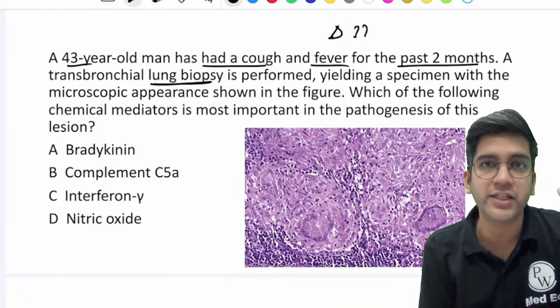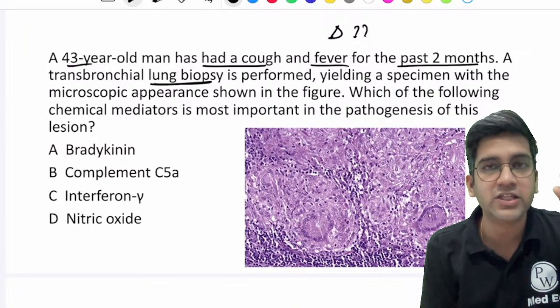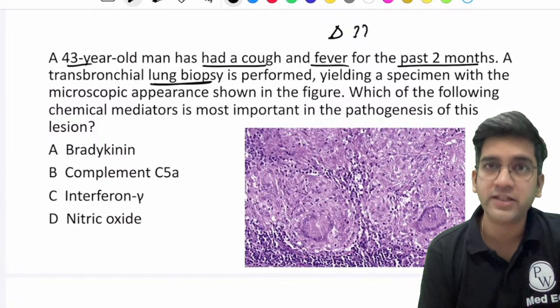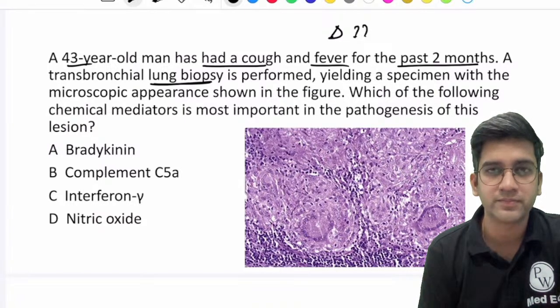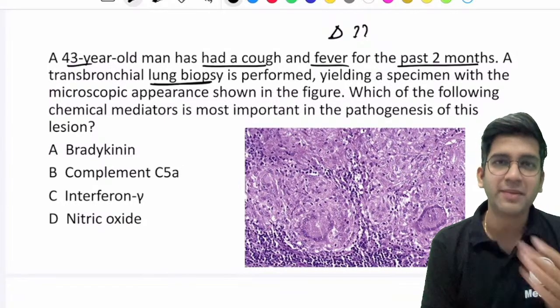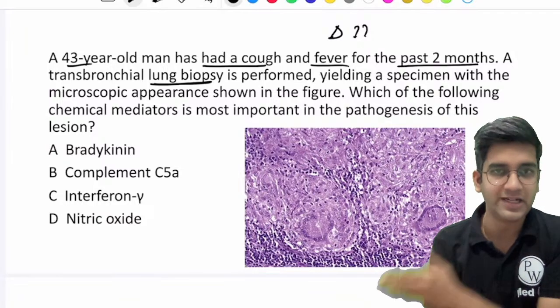You already know the theory. What will be the microscopic finding in case of tuberculosis? Can anyone comment? You already know the thing. Just tell me what you think of microscopic finding of tuberculosis. Can I say granuloma? That's a simple one, right? Obviously, in the microscopy of tuberculosis, you are bound to see granulomas, right?